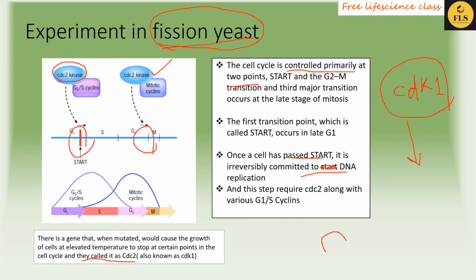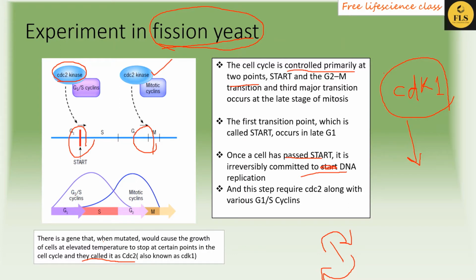If it has passed into the S phase, it is committed to DNA replication, so DNA replication will take place inside those cells which have passed the start point. Likewise, at step 2, the G2/M transition, when the cell passes through this transition phase, the cell is committed to divide.